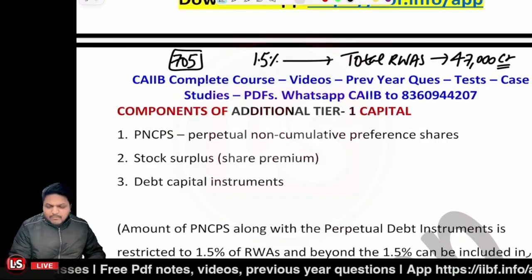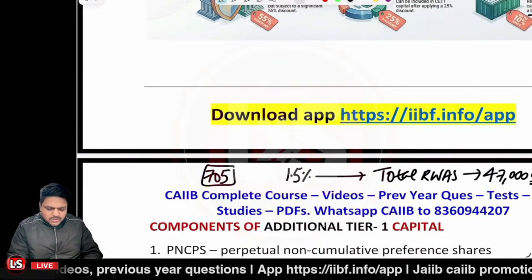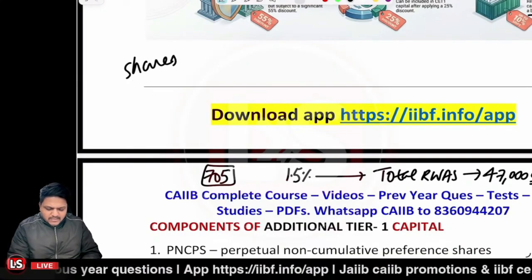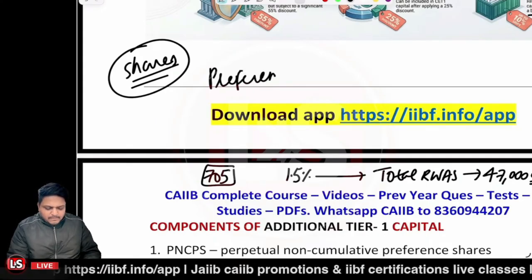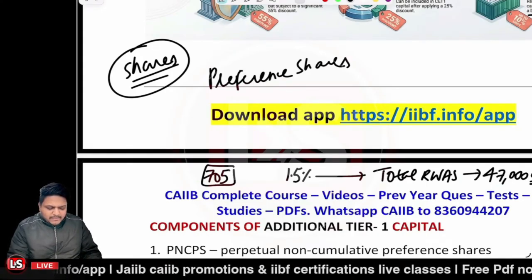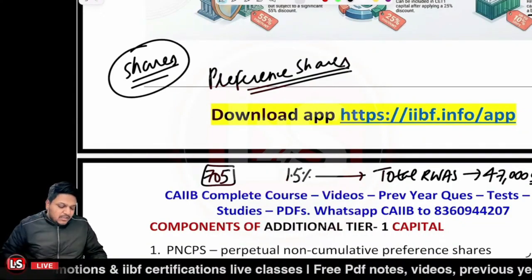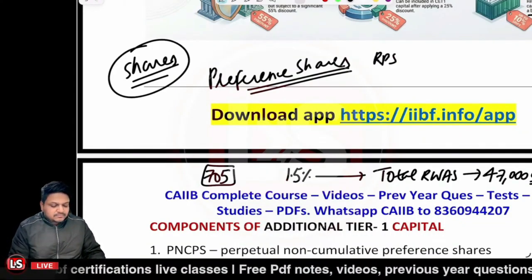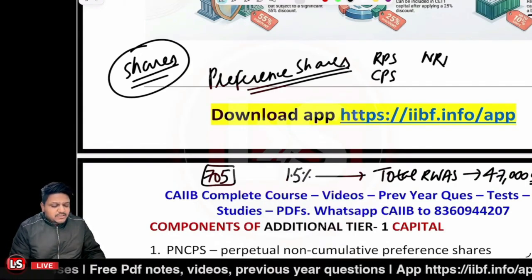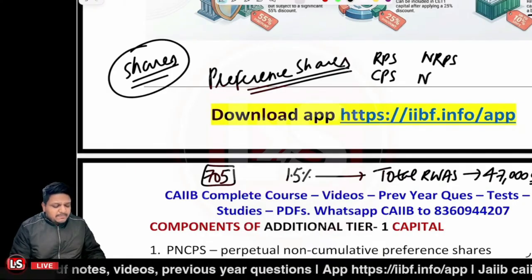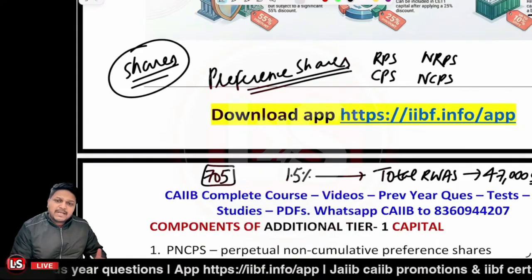So it just has three components. One is PNCPS. I told you we have different types of shares. Like the normal shares, general equity shares we can say, and the other type is preference shares. Preference shares are those shares where you get some preference. Now these preference shares are of different types. We have redeemable preference shares, cumulative preference shares, or non-redeemable preference shares, or non-cumulative preference shares. So here is a category specifically which accounts for the AT1 capital.